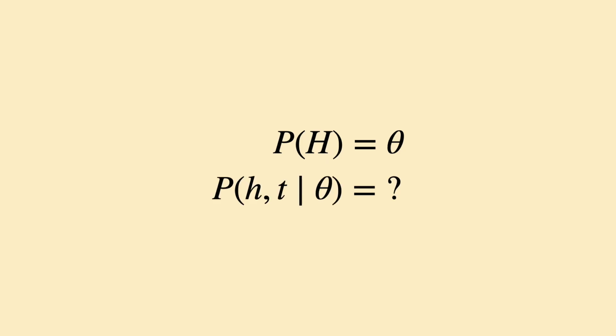This is easier. We observe heads, and so on, h times. We observe tails, and so on, t times. We list all the heads first, followed by all the tails for simplicity. However, as we shall see, the order doesn't matter. The probability of heads is theta, so the probability of tails is 1 minus theta.